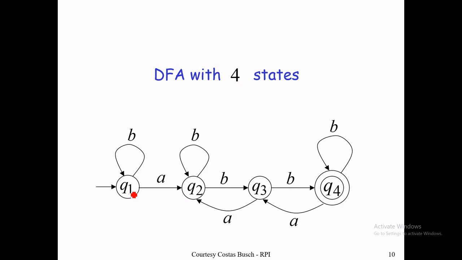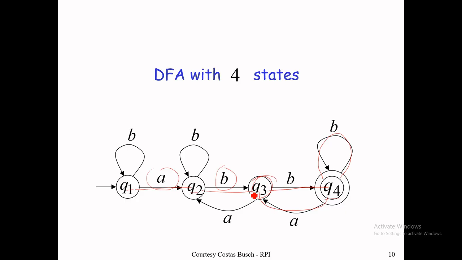four states: Q1, Q2, Q3, Q4. If the string length is 3, we need two states for one transition. On A, Q1 to Q2; on B, Q2 to Q3; and again B, Q3 to Q4. And if there is a fourth symbol, the last B, then we need to repeat Q4: the starting state is Q4 and the ending state is also Q4. If there is A, then the starting state is Q4 and the ending state is Q3, and we are repeating Q3.